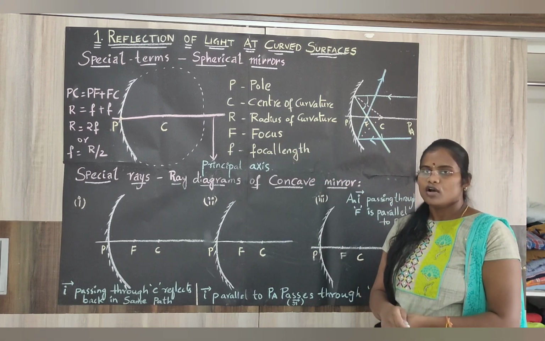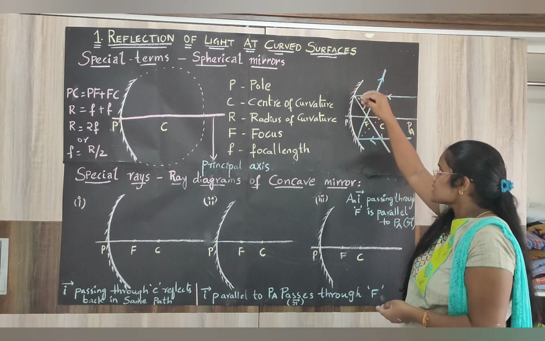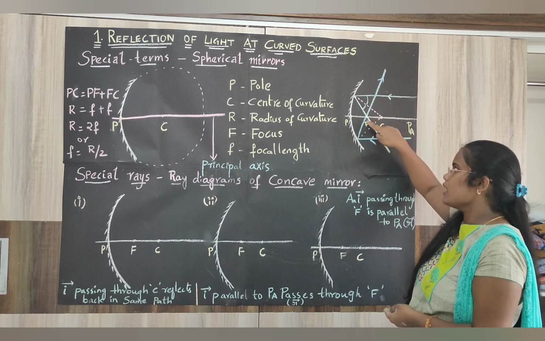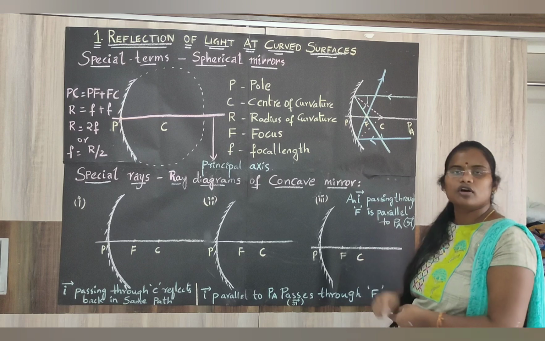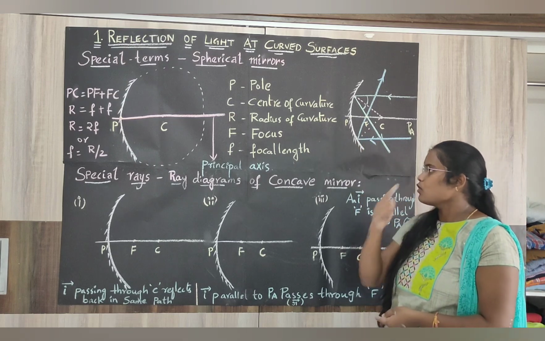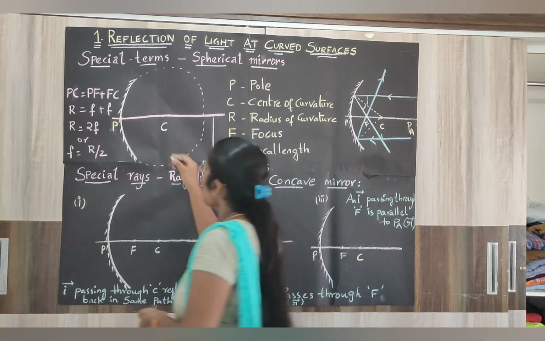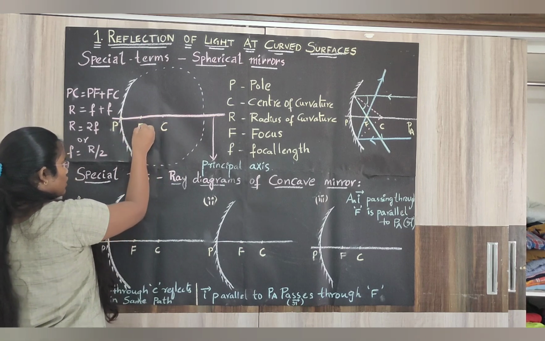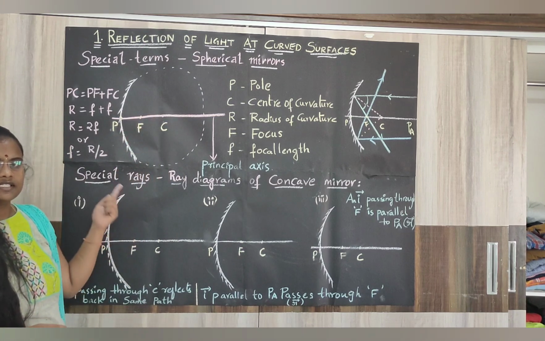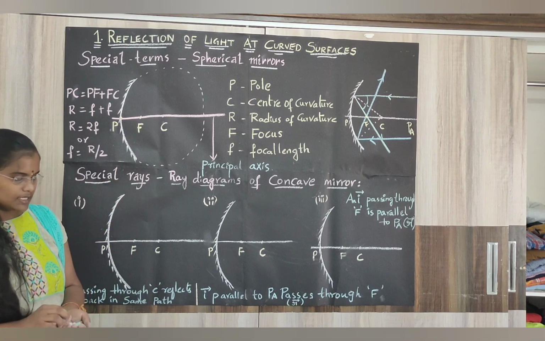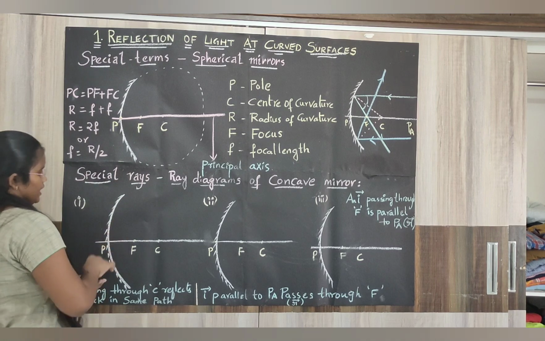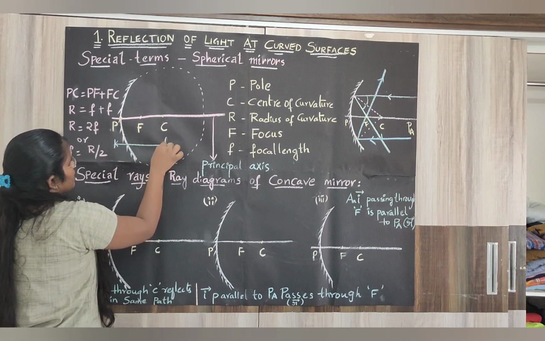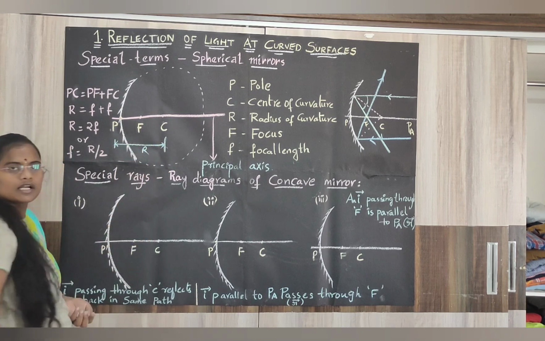That point is called focus. The reflected rays will get converged at a point between pole and center of curvature. That is called focus, or simply, focus is the midpoint between pole and center of curvature. And the distance between pole and center of curvature is the radius of curvature.